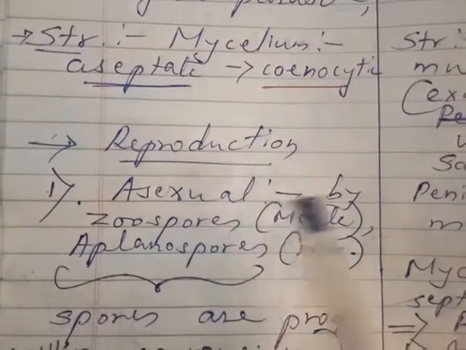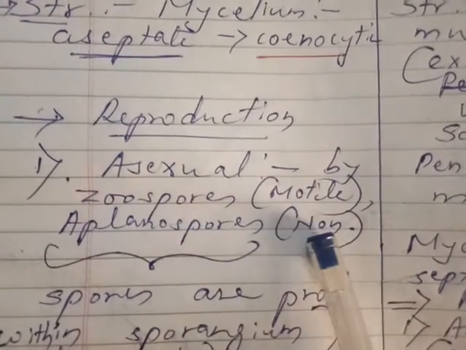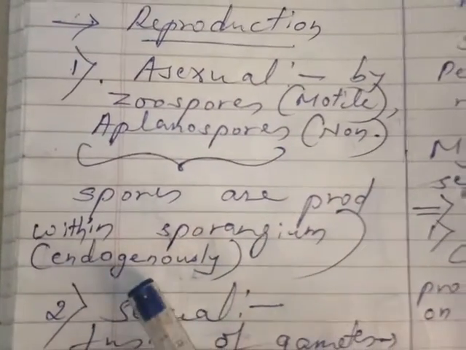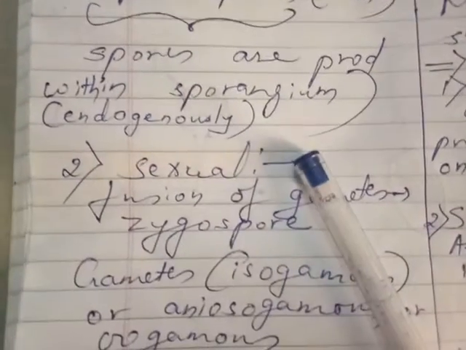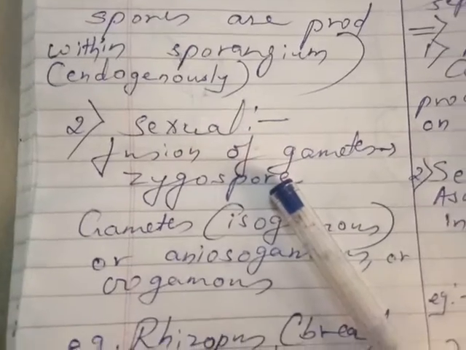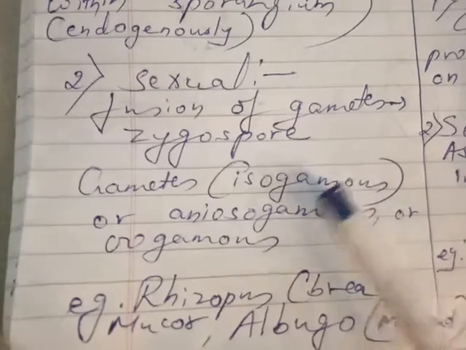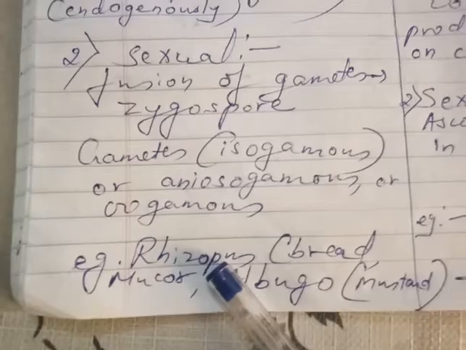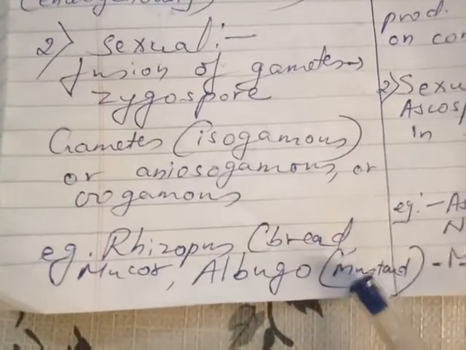Reproduction: asexual reproduction by producing zoospores which are motile, which can move, and aplanospores which are non-motile. Spores are produced within the sporangium endogenously, that is, inside. Sexual reproduction: fusion of gametes gives rise to zygospore. Gametes can be isogametes having the same shape, anisogamous, different shape, or oogamous. Examples of Phycomycetes are Rhizopus, which is found on bread, Mucor, and Albugo, which causes disease in mustard.